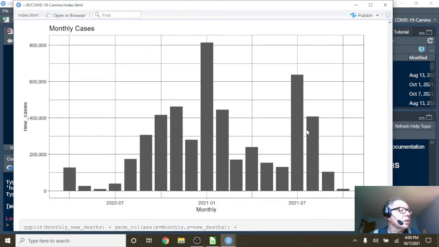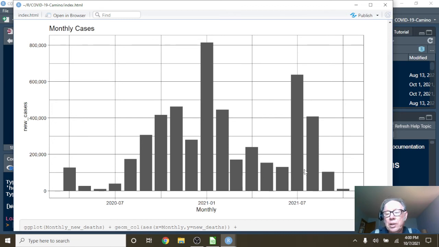What about monthly cases? We can see, unfortunately, okay, what you can see here is that September 2021 fell back down below these numbers over here and below the previous 2 months.